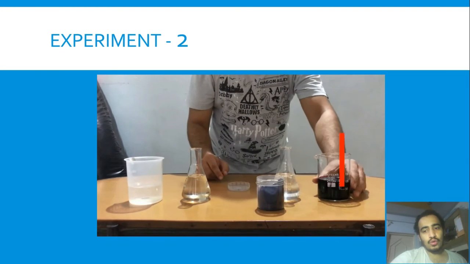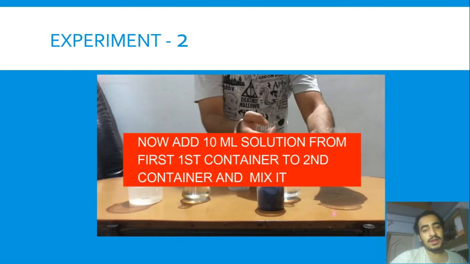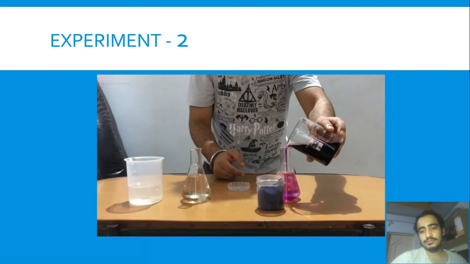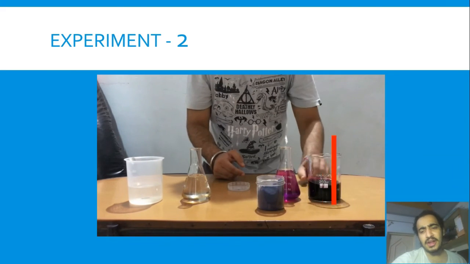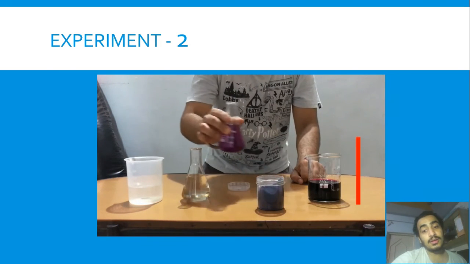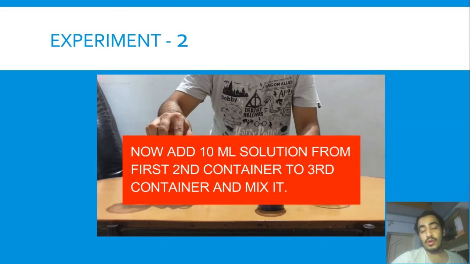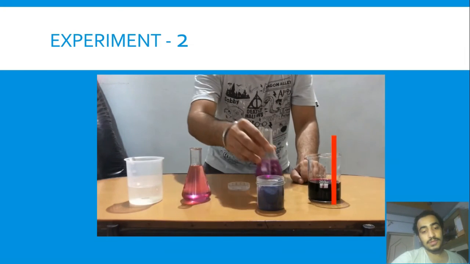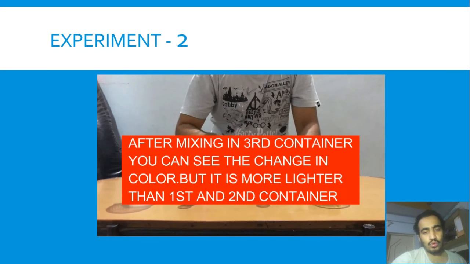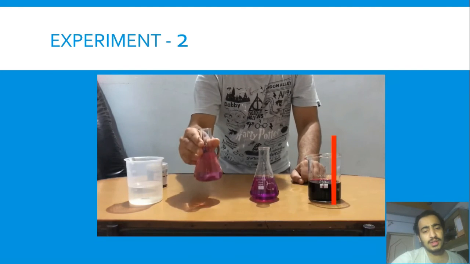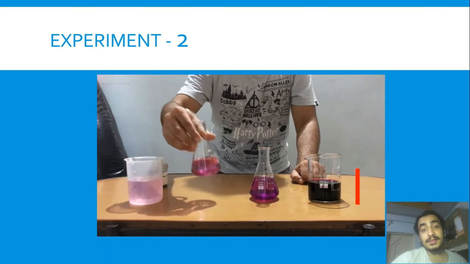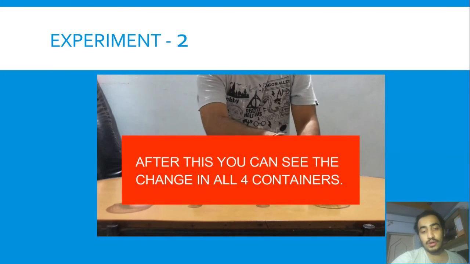Now we will add 10 milliliters from the first container to the second container. Only 10 milliliters, meaning the remaining is 90 milliliters. Now after mixing it, we can see the change in color in the second, then in the third, and then from third to fourth. In this experiment you will be able to see the change in color, or we can say the color gets lighter. In all the 4 containers you can see that.